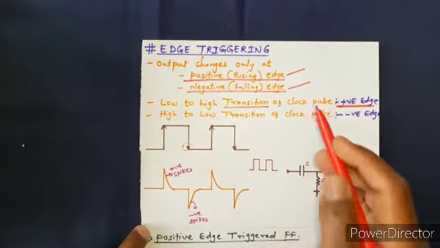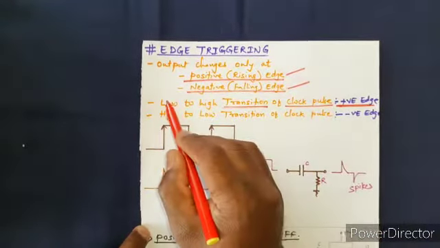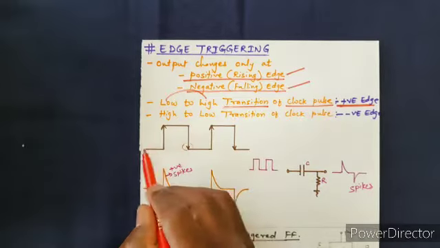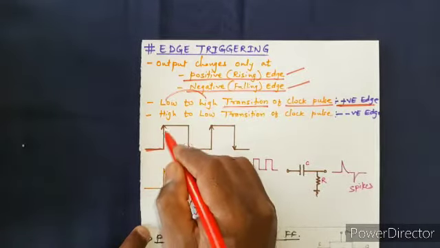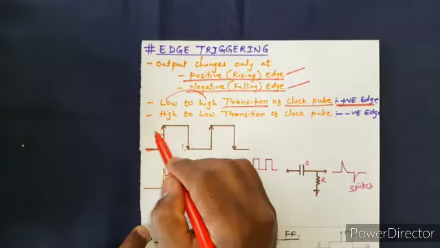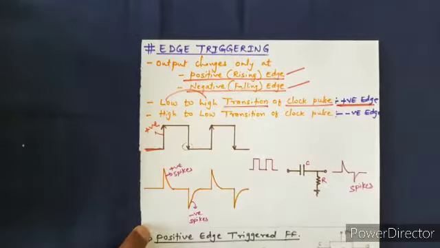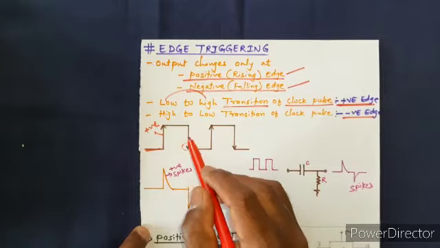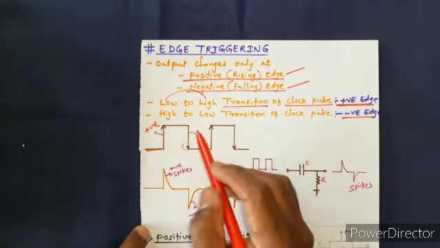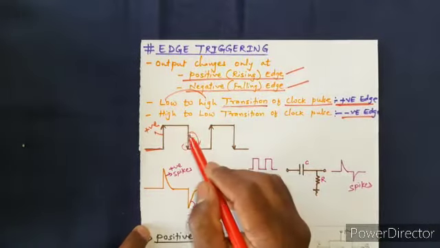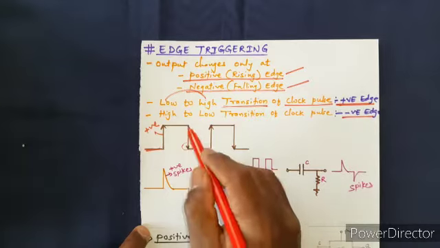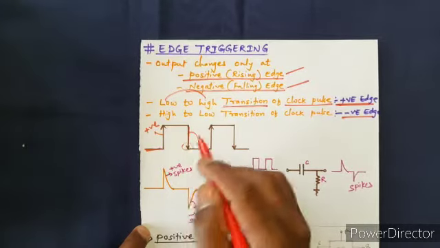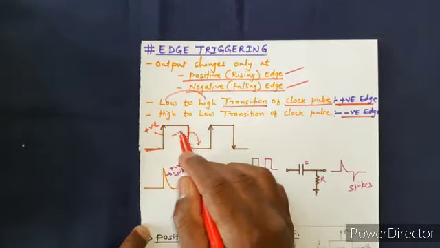Positive edge trigger means the transition of the clock pulse is from low to high. Low to high is the positive edge. And for the negative edge, the transition is from high to low. It is going from high to low, and this is called the negative edge.